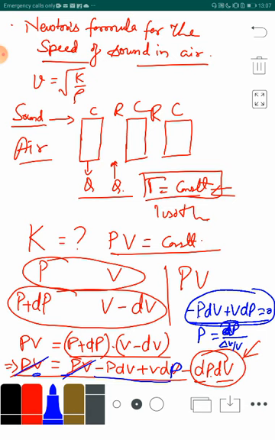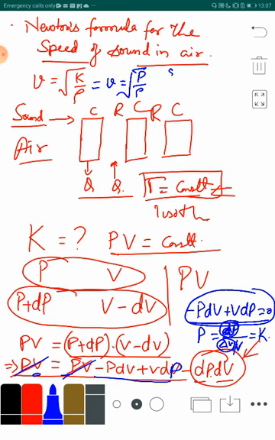So it is the ratio of change in pressure per unit change in volume, in change in volume per unit original volume. So this quantity is nothing but the bulk modulus. So therefore according to Newton, the value of bulk modulus comes out to be equal to P, the pressure at which the propagation is taking place. So therefore this formula gets converted to V is equal to K, which is simply P upon rho under the root.